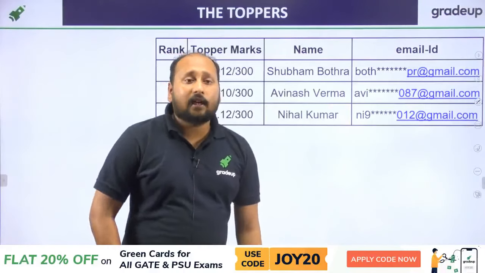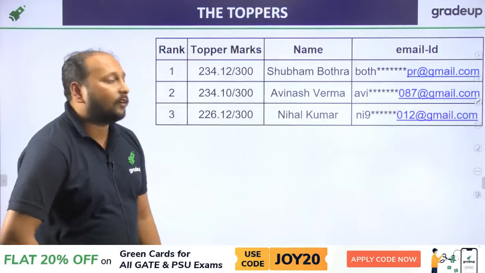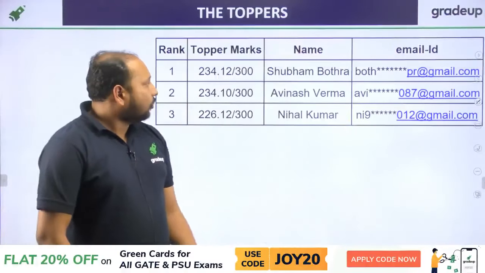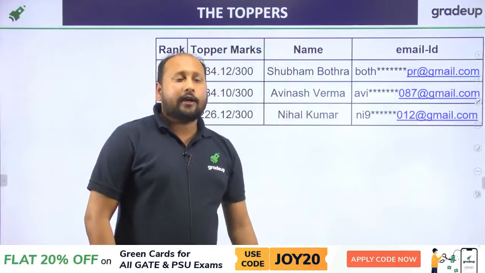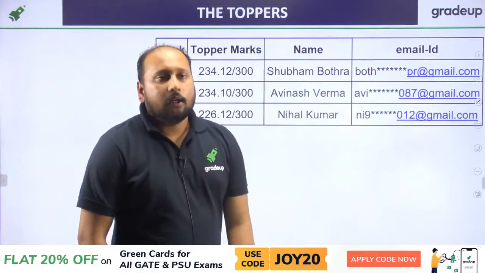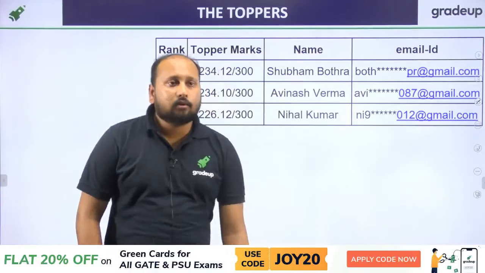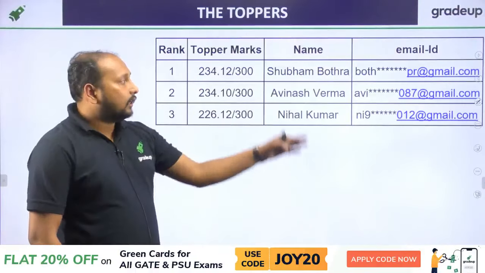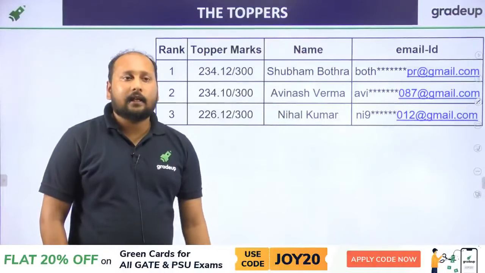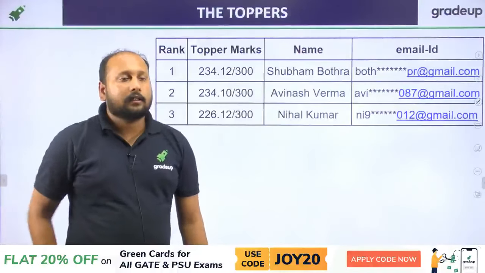So Shubham and Avinash are almost equal. We are having a tough competition between the top 2, but according to the numbers, Shubham is leading. So many congratulations to Shubham for topping this mock test.